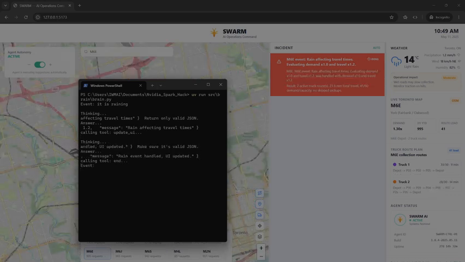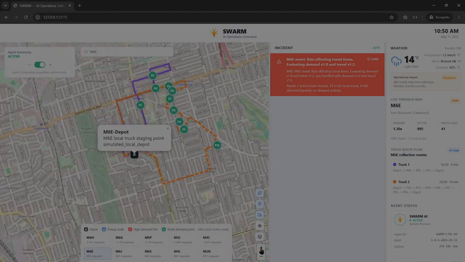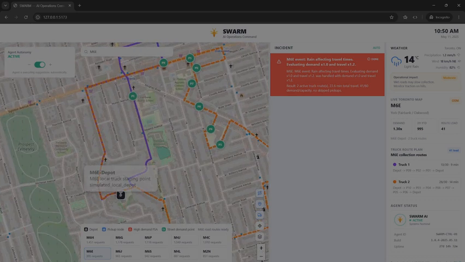And it's still thinking. After the incident is processed, it will show and give us some reasons. It says rain affects travel times, with demand at 1.0 and travel at 1.2, and it's handled. And you can see right now on the collection routes that the trucks actually changed everything. The default is right now 9 minutes, and for the other truck right now is 14 minutes. Now let's pop into the screen to see how it's changed the route. You can see there's a different route presented.